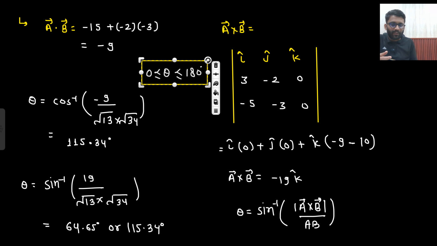Okay. So if I know this, what does that mean? That anything between 0 to 180 degree can be my answer. Here I am getting only one answer. Another possible answer is minus 115.34 degree, but that is not even my desirable case. But here you are getting two answers. Right? So this we cannot take. Sine we cannot take. We will always take cos.